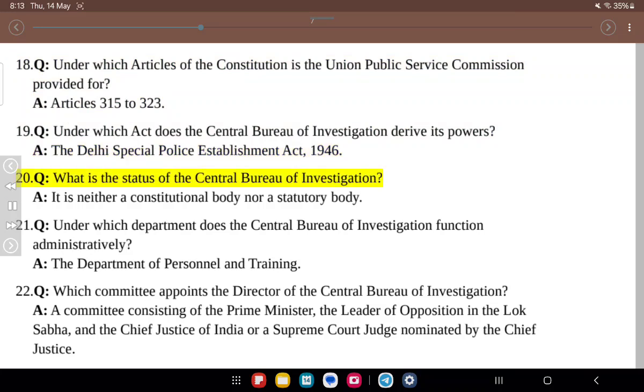20. Q. What is the status of the Central Bureau of Investigation? A. It is neither a constitutional body nor a statutory body. 21. Q. Under which department does the Central Bureau of Investigation function administratively? A. The Department of Personnel and Training. 22. Q. Which committee appoints the Director of the Central Bureau of Investigation? A. A committee consisting of the Prime Minister, the Leader of Opposition in the Lok Sabha, and the Chief Justice of India or a Supreme Court judge nominated by the Chief Justice.